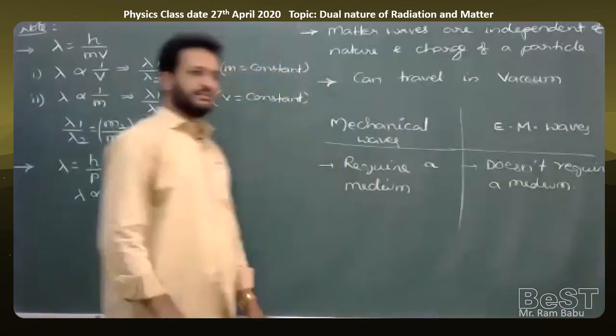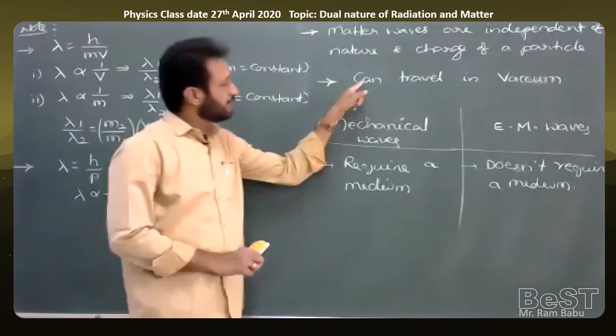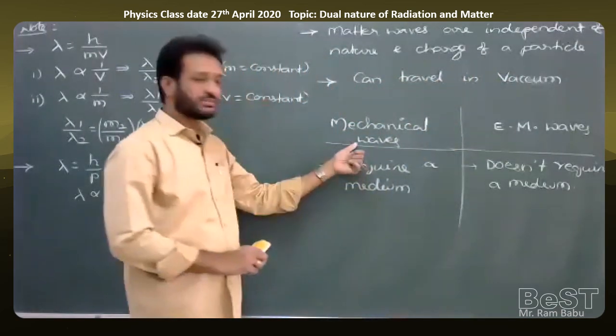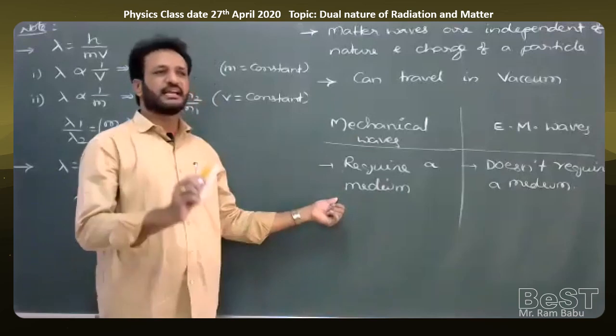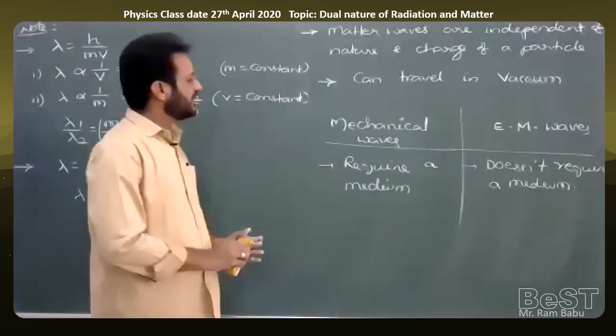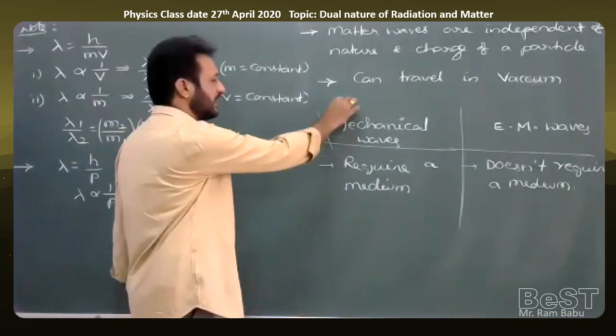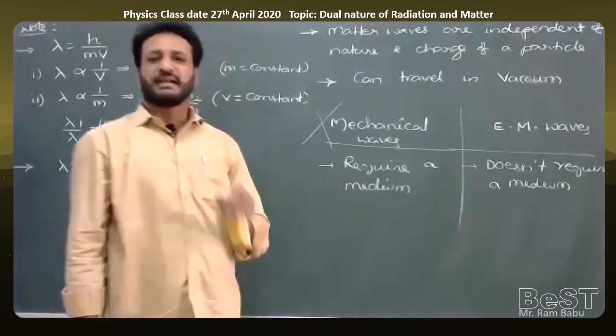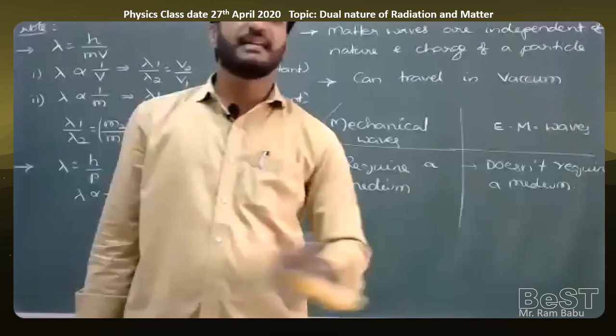Now we have to check this. Matter waves can travel in vacuum. Mechanical waves compulsorily require a medium and cannot travel in vacuum. So clearly matter waves are not mechanical waves. That's very important. You can write one point: matter waves are not mechanical waves.